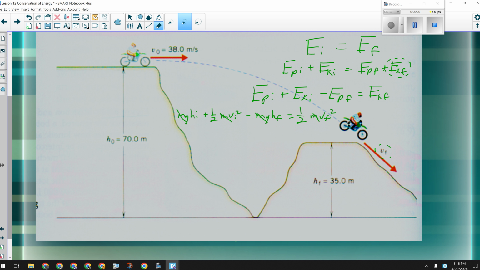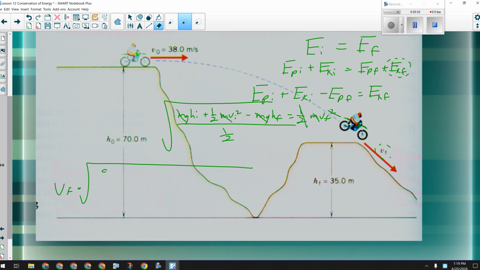Now I want to isolate VF. All I have to do is divide both sides by 1/2 and then square root. So VF will be the square root of 9.81 times 70 meters plus 1/2 times 38 squared minus 9.81 times 35 meters, divided by 1/2.